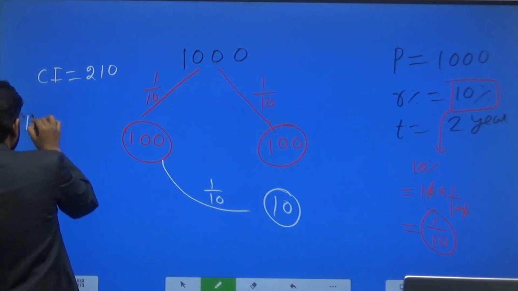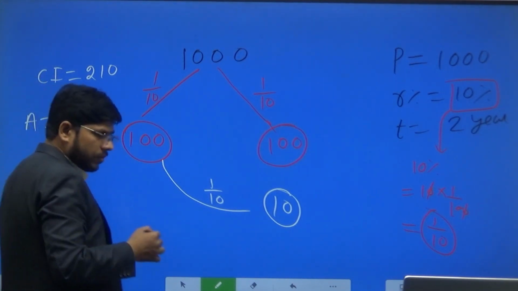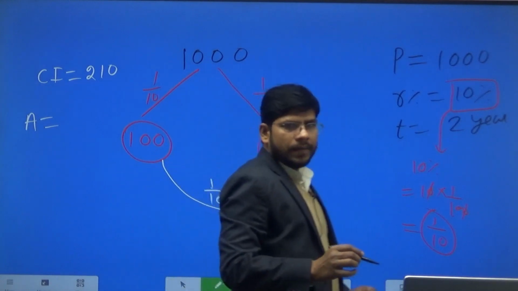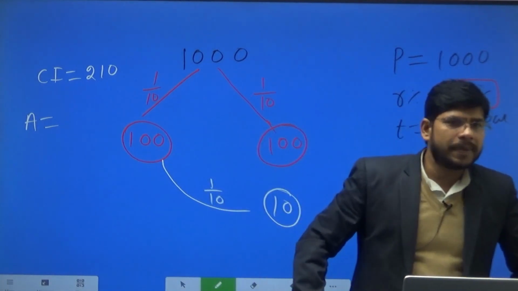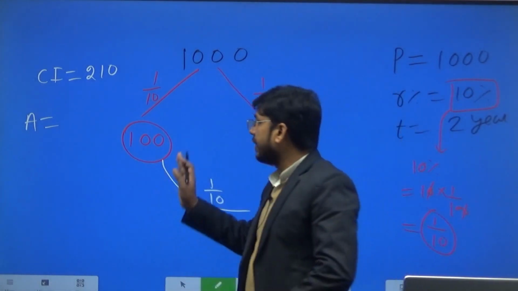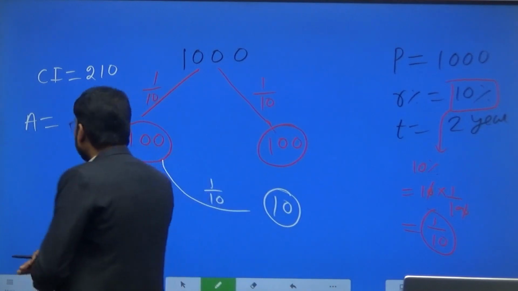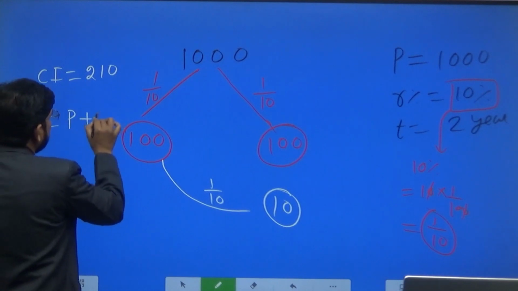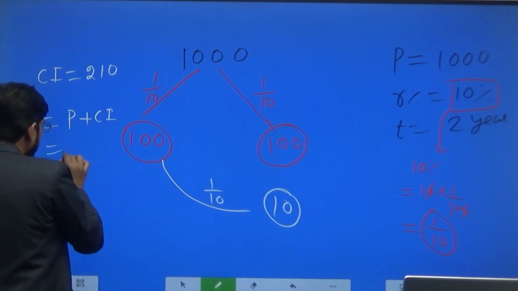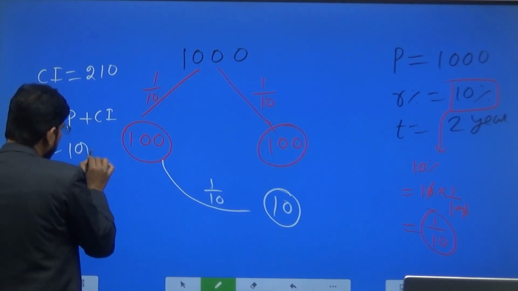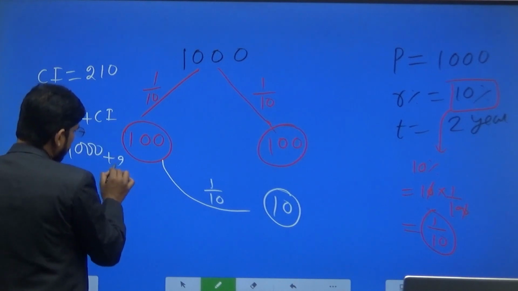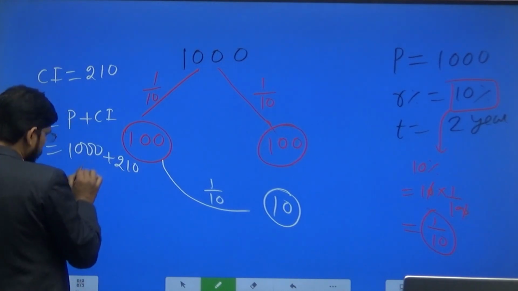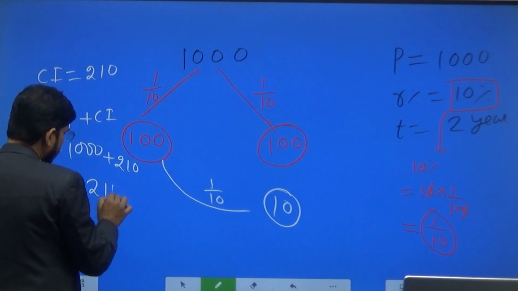Now what will be the value of A, the amount? Amount is equal to principal amount plus interest, and here in the case of compound interest it will be the compound interest. So A is equal to P plus CI. P here is 1000, plus 210 rupees, so this will become 1210 rupees.